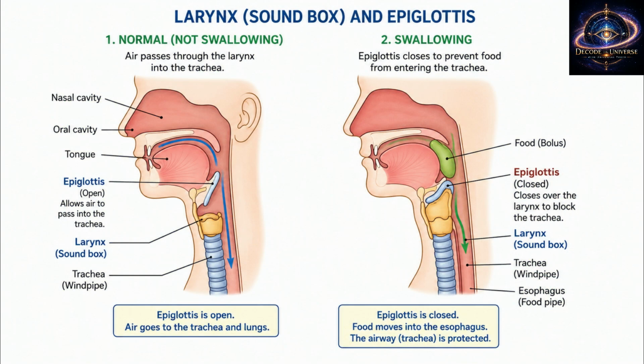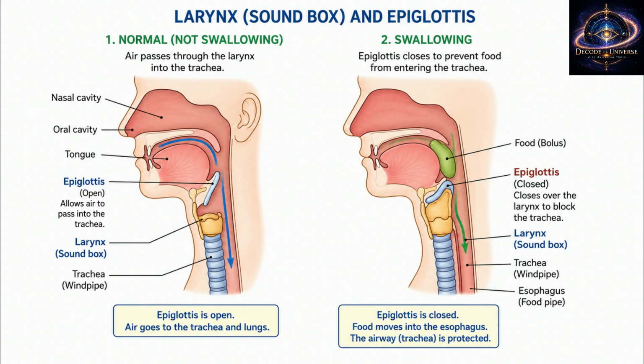Student question: Sir, why can't humans breathe through skin like frogs? Teacher answer: Because human skin is thick, dry, and not suitable for gas exchange. Frog skin is thin and moist, so gases can diffuse through it.